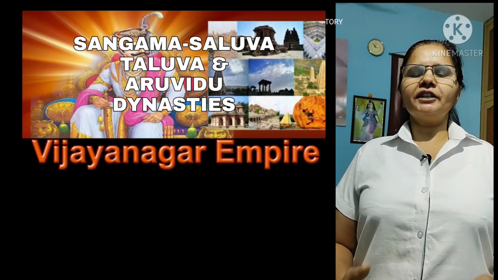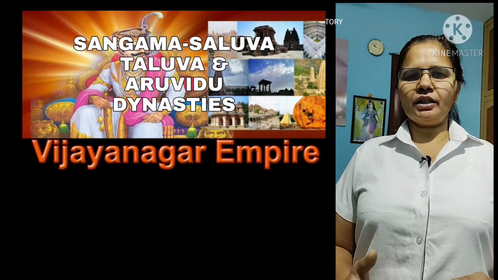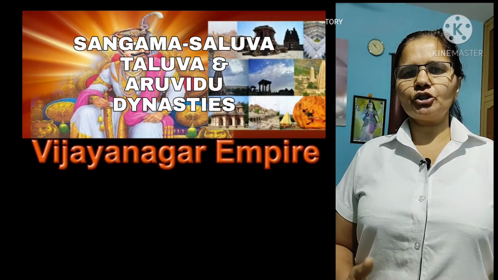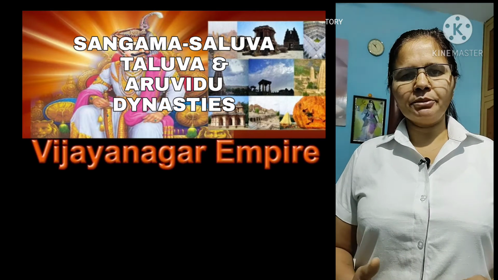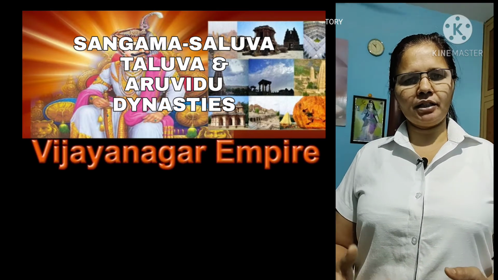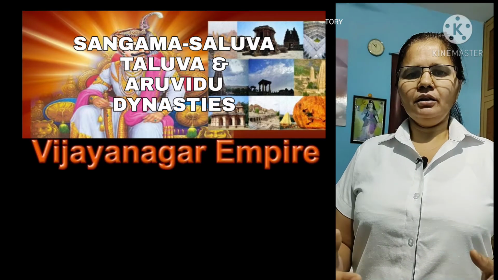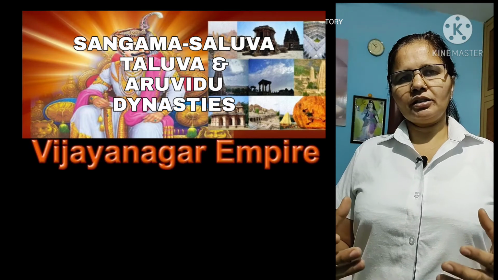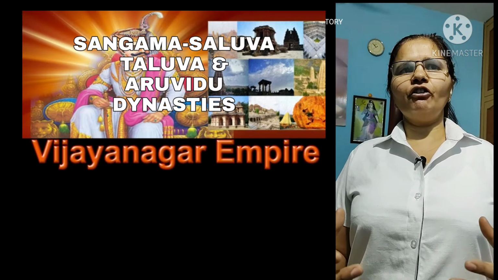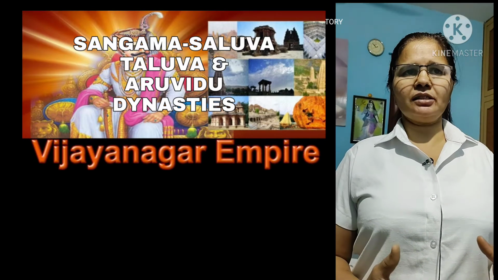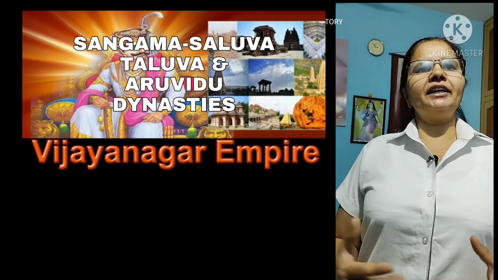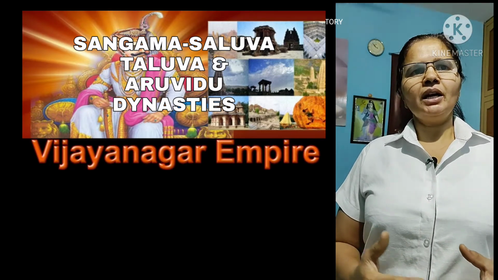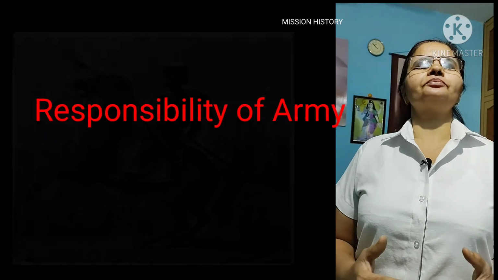Point 4. Rule of the different dynasties. If you want a kingdom to be very strong and powerful and last for a longer period of time, it should be governed by the rulers of the same dynasty. That creates a bond between the people and the rulers, which makes it very strong, and it provides a strong system that can live for a longer period of time. That was not the case, as it was ruled by different dynasties, Sangama, Saluva, Tuluva, and the last was the Aravidu dynasty, which became a cause of its downfall.